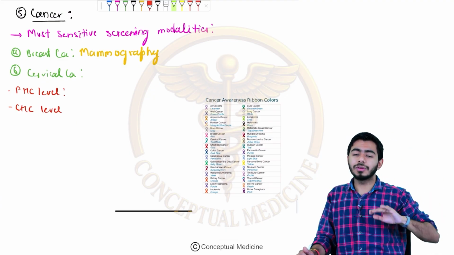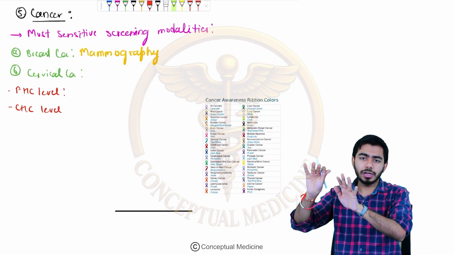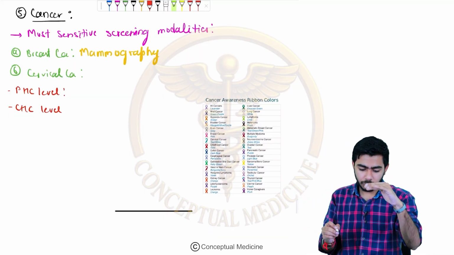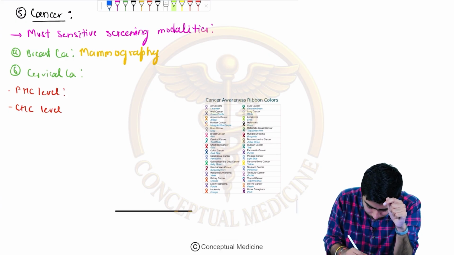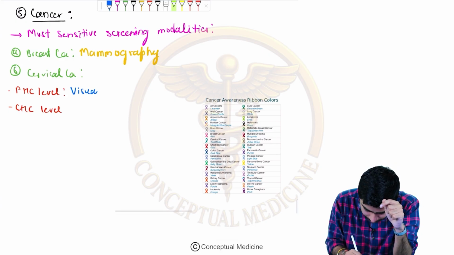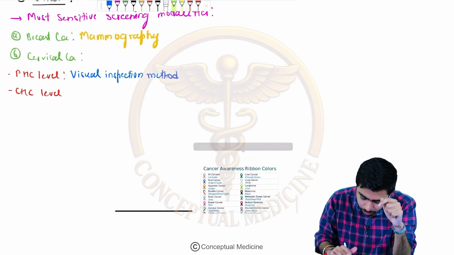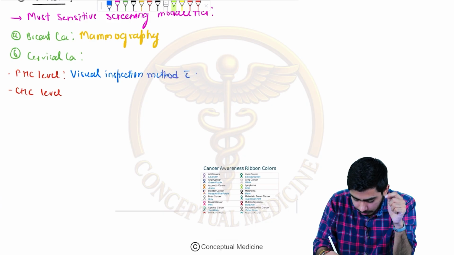So basically, for cervical cancer, the screening modalities are different at the primary healthcare center and the community healthcare center, guys. At the PHC level, I will say the visual inspection method. Please remember that, visual inspection method with acetic acid.